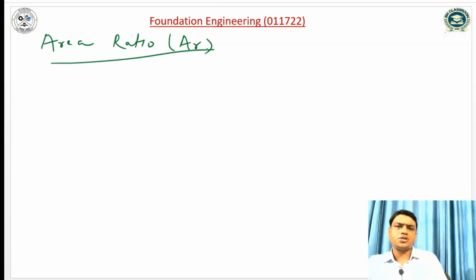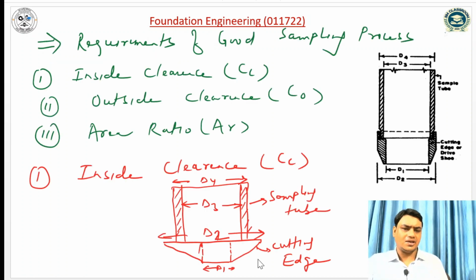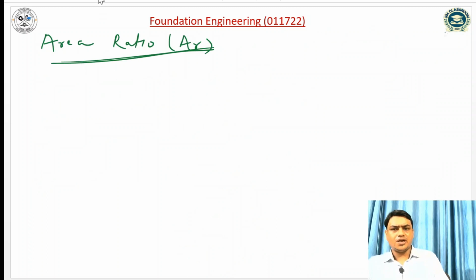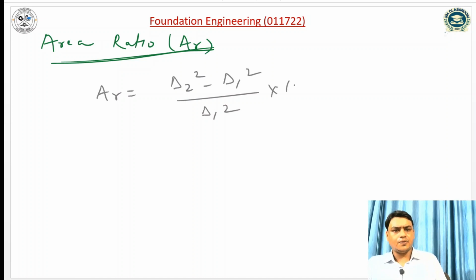So area ratio is defined for the cutting edge. The area ratio is D2 square minus D1 square divided by D1 square into 100. So AR is equal to D2 square minus D1 square divided by D1 square into 100.